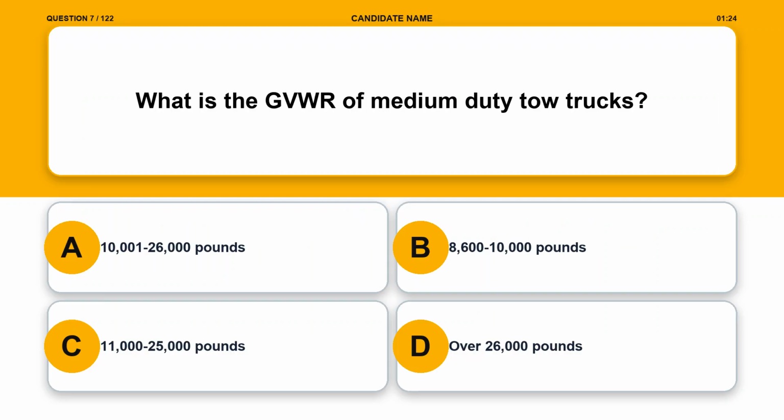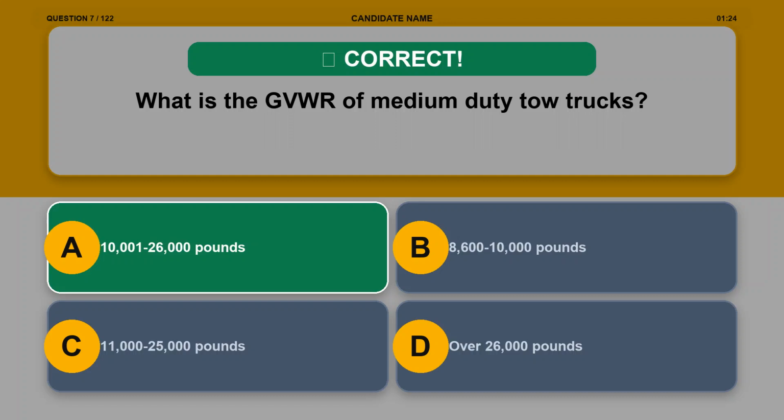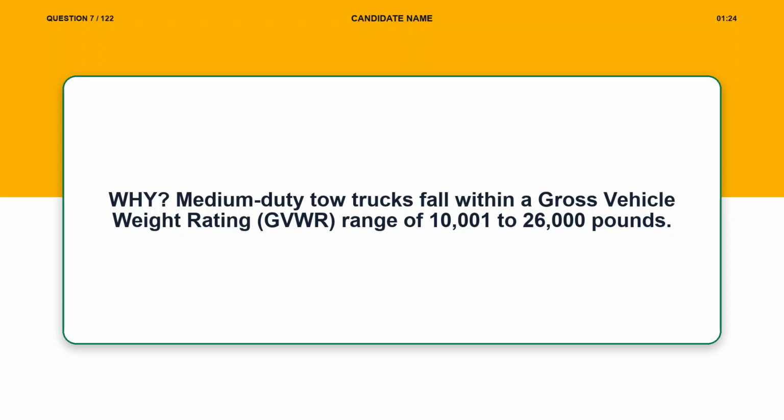Question 7. What is the GVWR of medium-duty tow trucks? Option A, 10,001-26,000 pounds. Option B, 8,600-10,000 pounds. Option C, 11,000-25,000 pounds. Option D, over 26,000 pounds. The correct answer is option A, 10,001-26,000 pounds. Explanation. Medium-duty tow trucks fall within a gross vehicle weight rating, GVWR, range of 10,001 to 26,000 pounds.